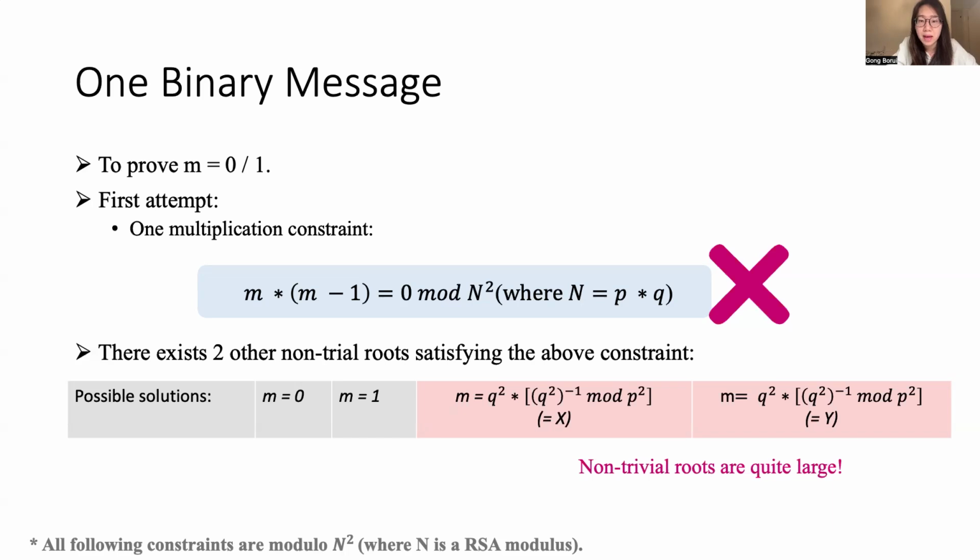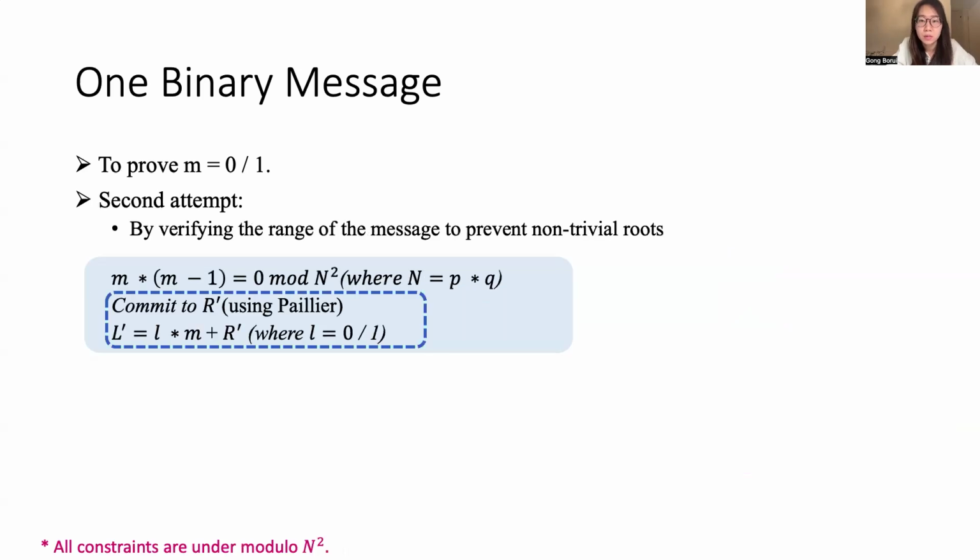And we can see that these non-trivial roots are quite large. So to prevent the prover from using the non-trivial roots, we can let the verifier verify the range of the message. So specifically, we will first let the prover choose a randomness R prime from a relatively small range compared with these non-trivial roots.